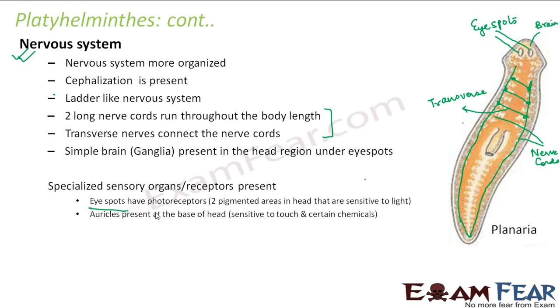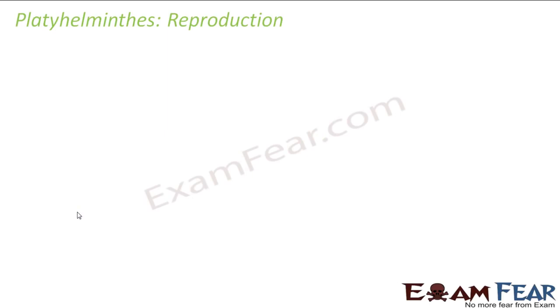Auricles are present at the base of the head, and they are sensitive to touch and certain chemicals. So where do you have auricles? So this is the auricle. This region is known as the auricle, and this is sensitive to touch, like how our skin is sensitive to touch. And this is also sensitive to chemicals. So eye spots and auricles are the specialized sensory organs present in platyhelminths.